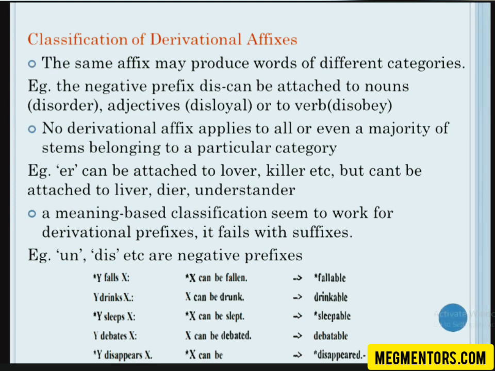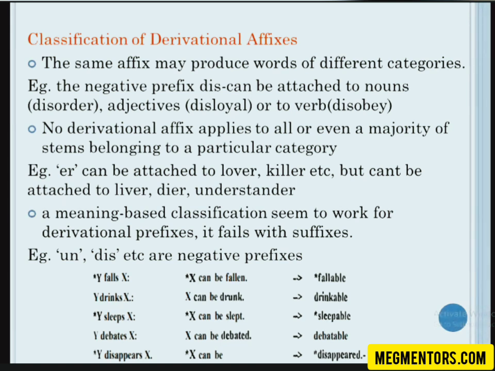Then the second point: no derivational affix applies to all the majority of stems belonging to a particular category. For example, er can be attached to love and kill, as in lover and killer, but you can't always add er to all the verbs. Love and kill are verbs which take er, but you can't add er to each and every verb. Live, die, understand, even though they are all verbs, you can't take er with these verbs. Clear? They all belong to the same category, same part of speech. Still, er can't be added to all these verbs.